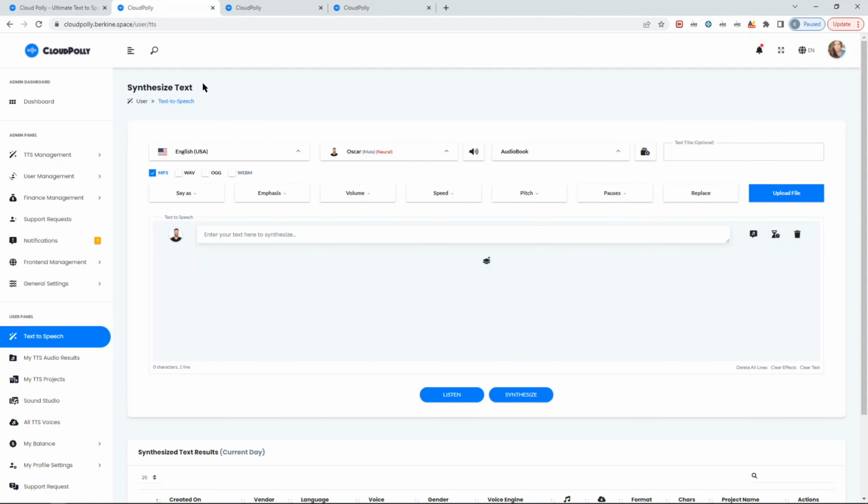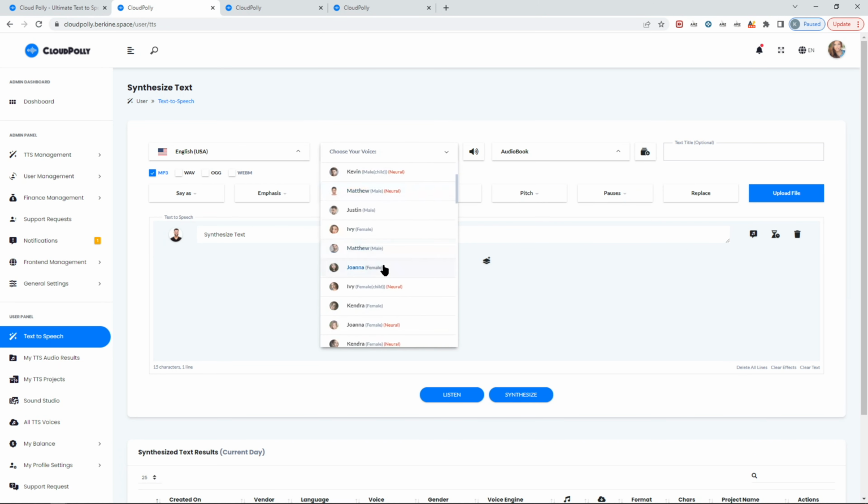Now the next thing I want to show you is the SSML tags, speech synthesis markup language. So if I just grab this one, all these SSML tags give you additional enhancement to the final result. Now one thing you need to be aware of is that they change dynamically based on the voice.